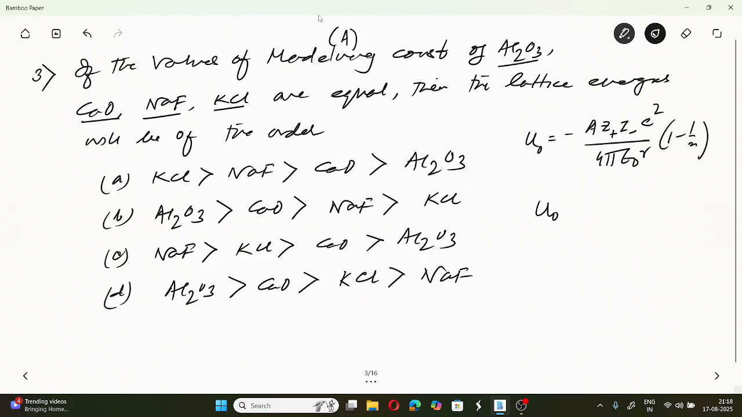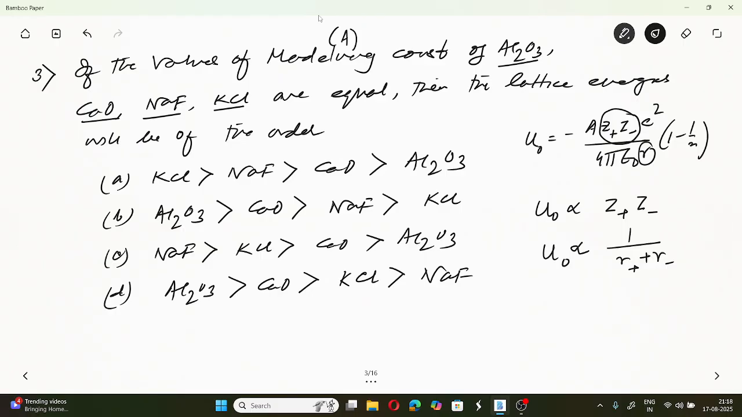One is Z+ Z-. This is one of the deciding factors. Another deciding factor: U0 varies with Z+ Z-, and U0 also varies with R. R is actually the radius of cation plus the radius of anion. U0 varies inversely with R, the radius of cation plus the radius of anion.